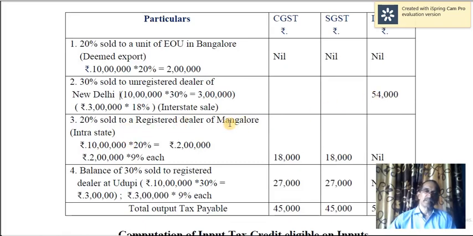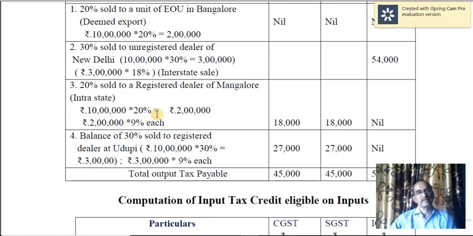Sold goods to registered dealer of Mangalore, intrastate. Alright, so 20% is 2 lakh on that. Yes, Mangalore, so it is within Karnataka, intrastate, and therefore CGST and SGST at the rate of 9%. 18% is divided into two parts. And then balance, so 20, 30, 50, 50 plus 20, 70.